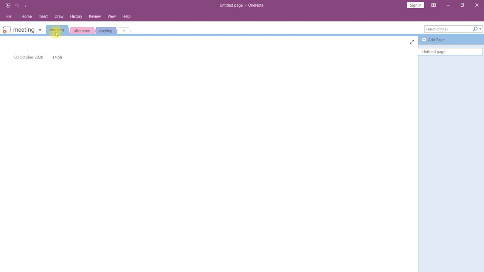In the first section, the morning section, I say meeting at 10. I have created meeting at 10 in the morning section. You can see here a page has been added in the morning section, that is meeting at 10. If you would like to add one more page, with that meeting at 10 selected, you can see a plus mark here.